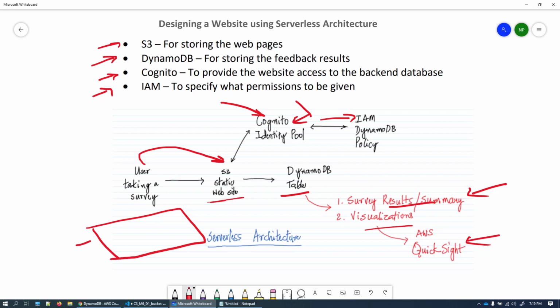Now, we are going to build an S3 static website which is going to have three parameters. The first parameter is email, the second is city, and the third is feedback, which is a text box. These three details will be entered by the user into the static website, and this static website will register the data into the DynamoDB table. The permissions between the static website and the DynamoDB table are maintained by a policy. Let us go ahead and do a demonstration.